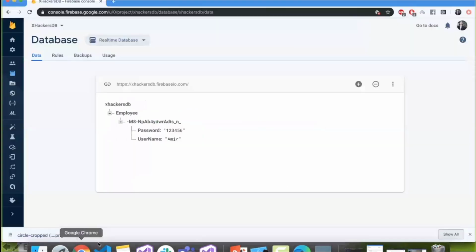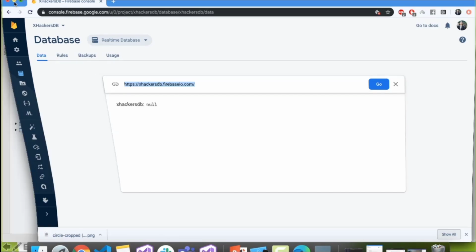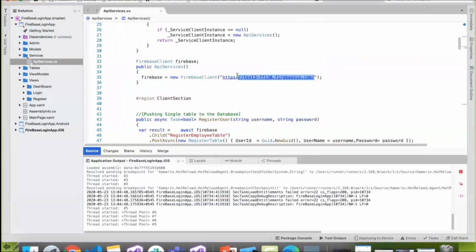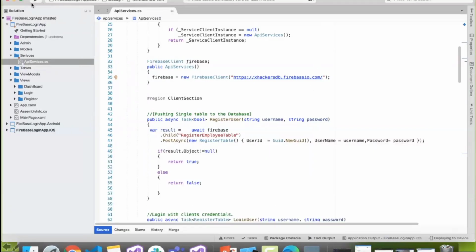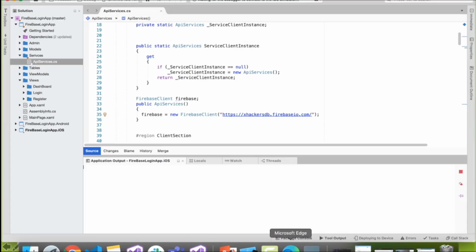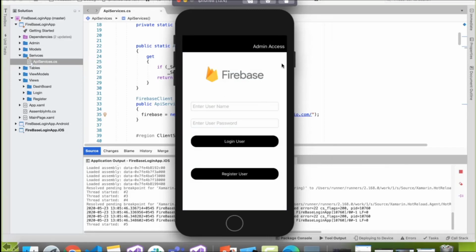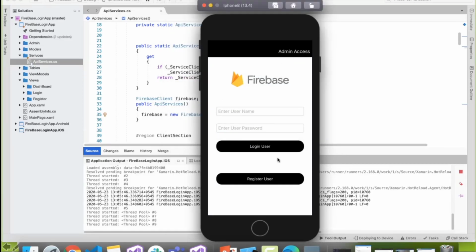So let me change that to this Firebase string, because we are doing a real demo here. Let me copy that. Okay, that is our Firebase connection string. I have changed it there, because we don't really have hot reload in this setup. I really miss that. Again, let me restart it. It just fires up within like 4 to 5 seconds. That's all. I'm really happy about my iOS simulator.